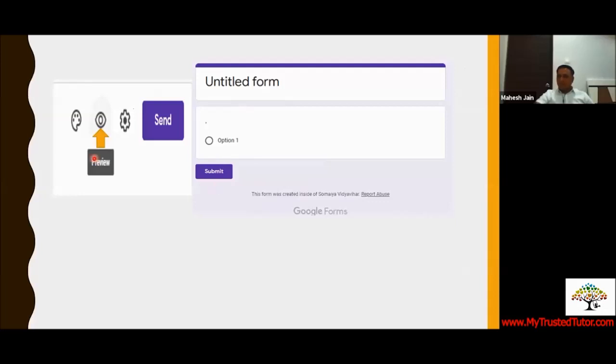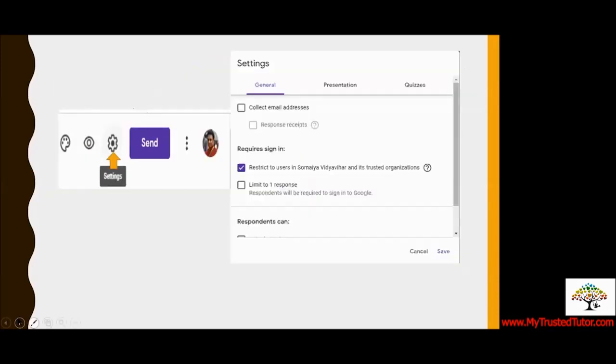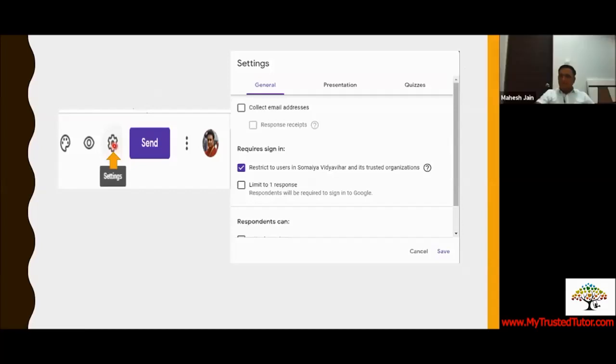Next to preview, on the right side, there is the option of settings. So what are the settings? When you click on settings, you see there are three things available. One is general settings, the other one is presentation settings, and the last one, if you can see here, is quizzes. We'll discuss the importance of quizzes and the other settings slowly.